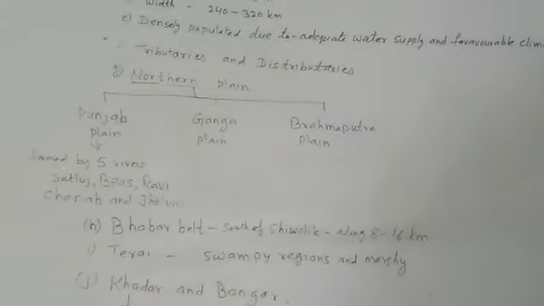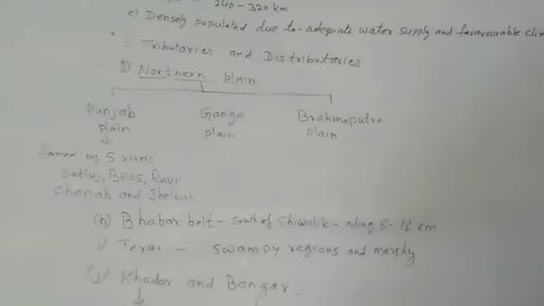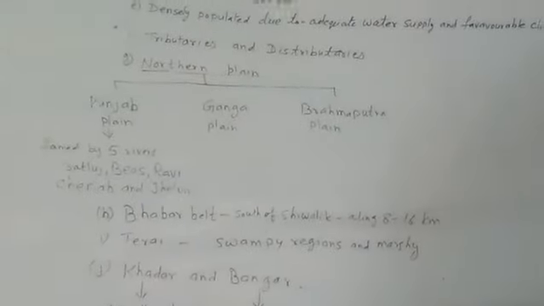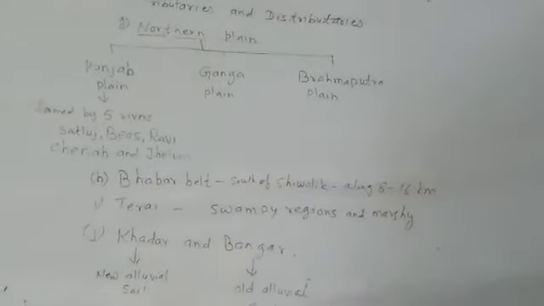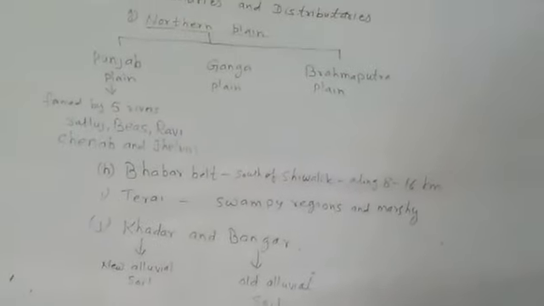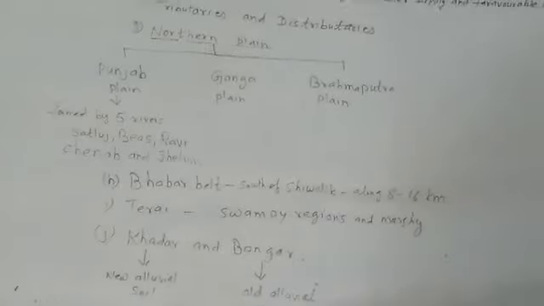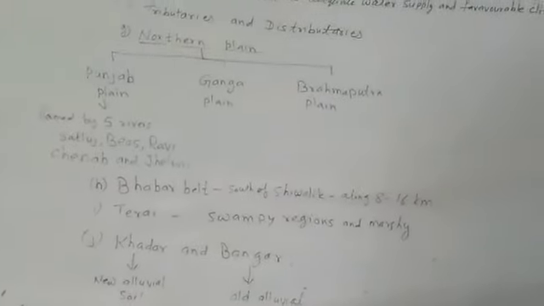The rivers coming from the northern mountain are involved in depositional work. In the lower course, due to gentle slope, the velocity of the river decreases when it comes along this northern plain, and they deposit their sediments along these northern plains.